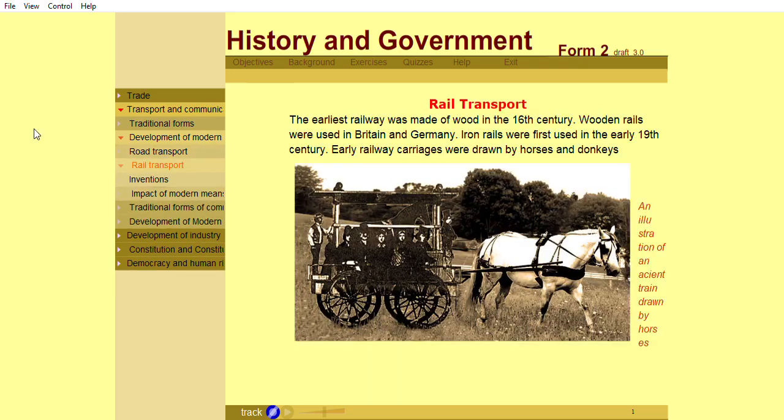The earliest railway was made of wood in the 16th century. Wooden rails were used in Britain and Germany. Iron rails were first used in the early 19th century. Early railway carriages were drawn by horses and donkeys.